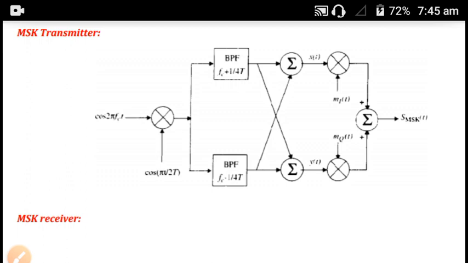When we look at the figure, the in phase component is x(t) and the quadrature phase component is y(t). Then these carriers are again multiplied with the odd and even bit streams mi(t) and mq(t) and summed together to form the MSK modulated signal.